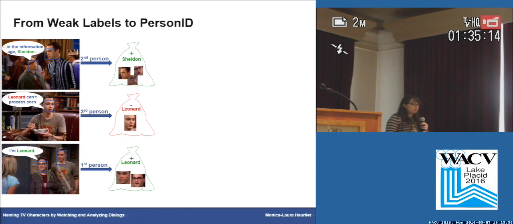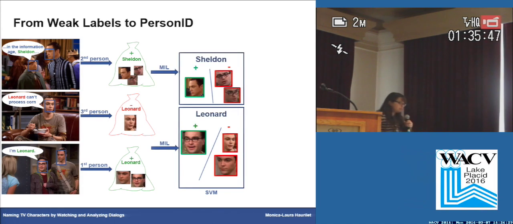A bag is positive if there is one or more of the face tracks that correspond to the bag name, and a negative bag is if none of the face tracks can be associated with the bag name. So if we have first and second person, we create positive bags because usually it infers that the character is present in the scene. And if we have third person name mention, we create a negative bag. So we collect all face tracks in that scene, label the bag with the corresponding character name, and label it negative. Using these bags, we were able to train multiple instance learning models.